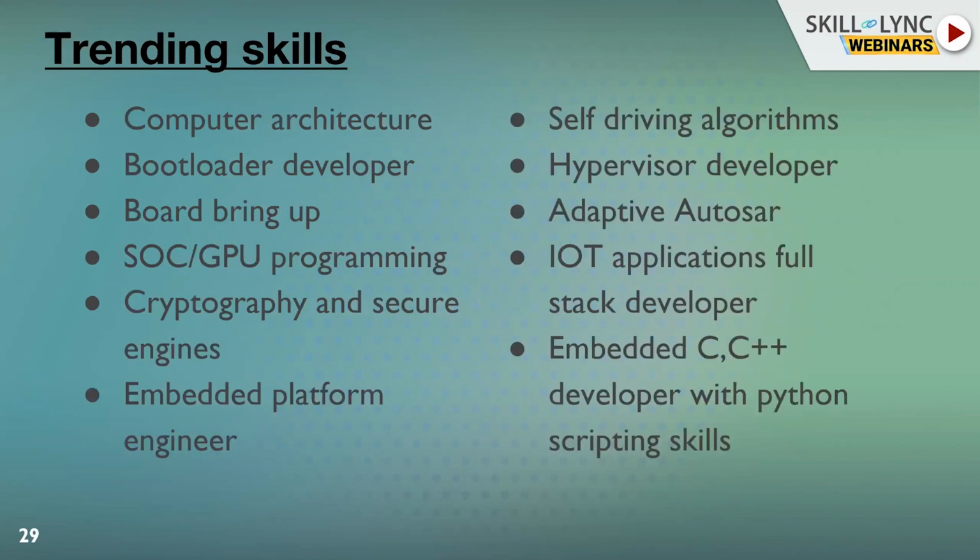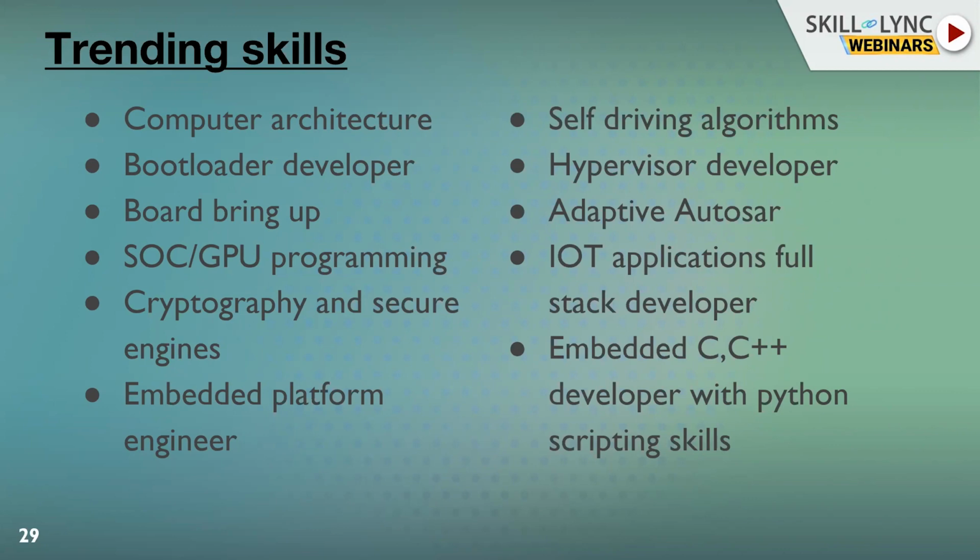So what skills should we know to work on these topics? Computer architecture is very basic. We should know what computer architecture is, what CPUs, microprocessors and microcontrollers are, and how they are connected. Then we should know how the bootloader comes up, how the board can be brought up, and what cryptographic security measures are taken care of. These are the trending skills.